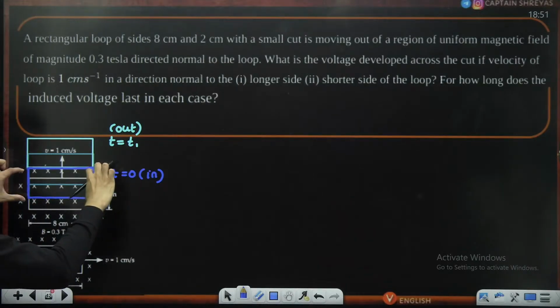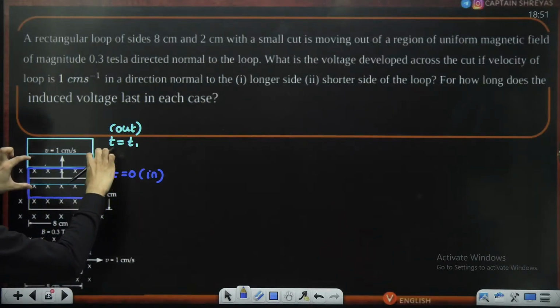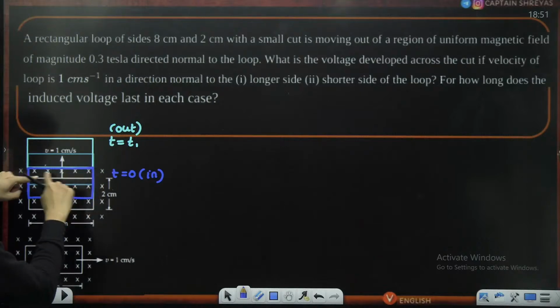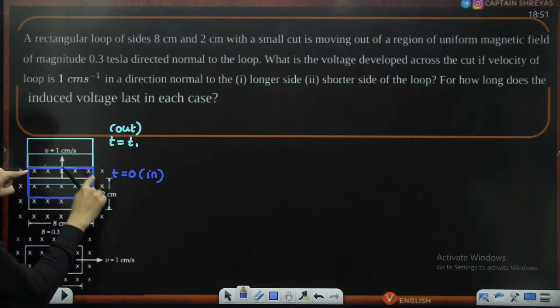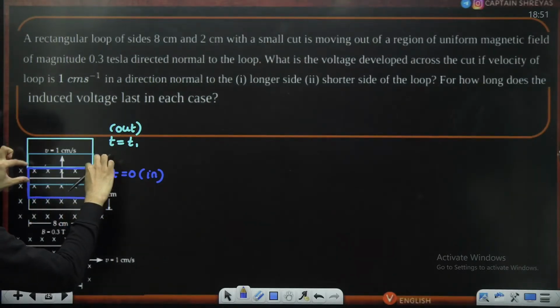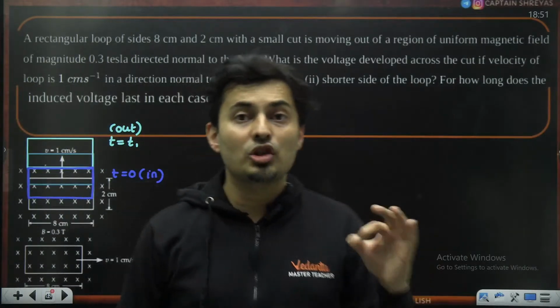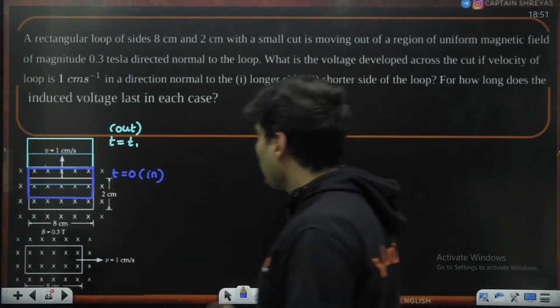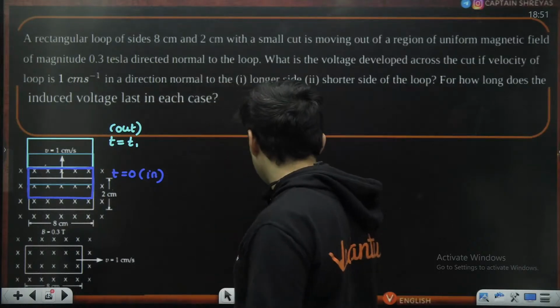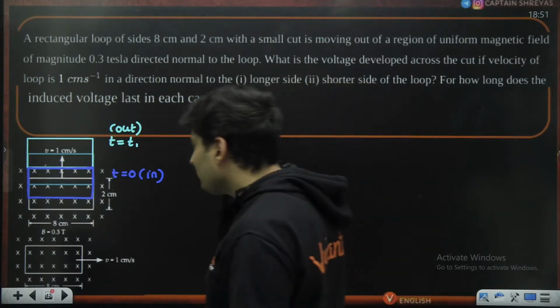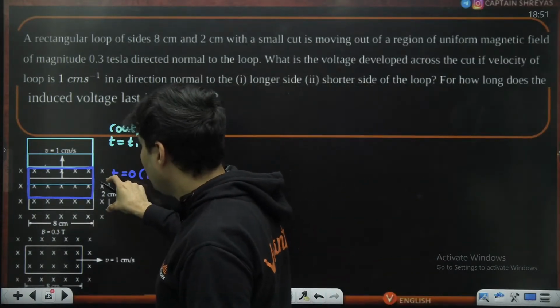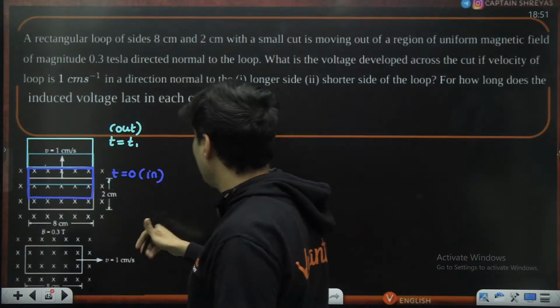Notice that. After this, slowly the flux starts reducing because only a small portion of it is inside the field. And once it is completely out, that's when the electricity stops getting generated. So if you ask me how much time it will take, it's not difficult to see that the side length is 2 centimeters, and time is distance divided by speed.